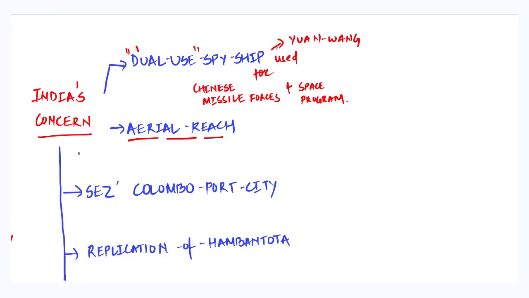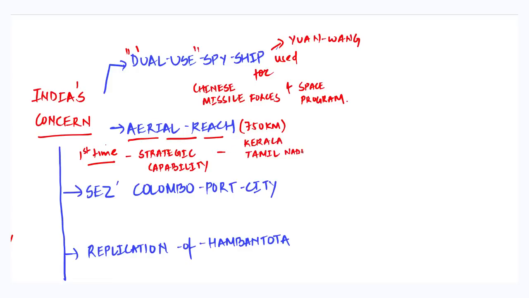It is for the first time that a Chinese ship with such strategic capability has sailed close to Indian waters. The ship has a significant aerial reach of around 750 kilometers, which puts several ports of India, that is Kerala, Tamil Nadu, and that of Andhra Pradesh, under the Chinese radar. That is, it will put them under continuous surveillance of China.